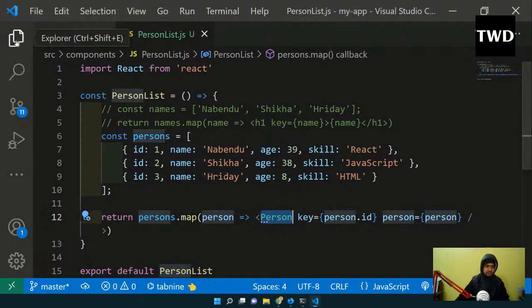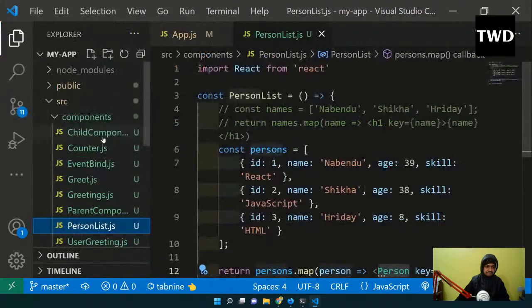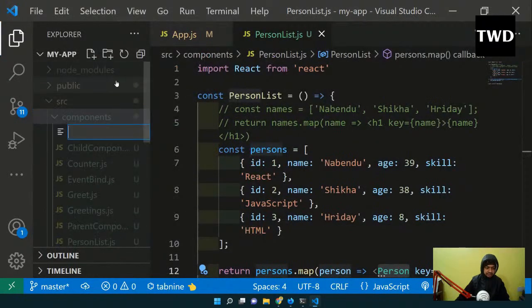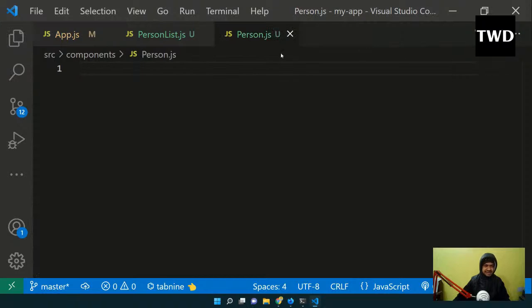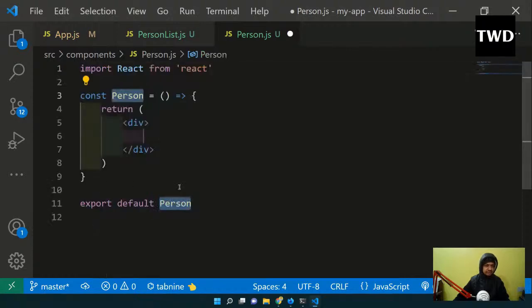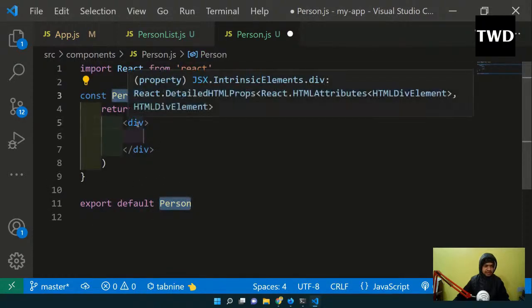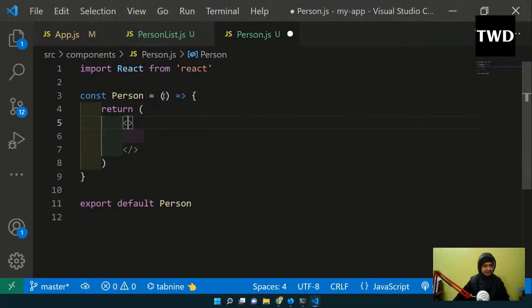This Person is actually not there, so I will come here and create the component person.js. I will create a function only, a functional component. I'm getting the props here.